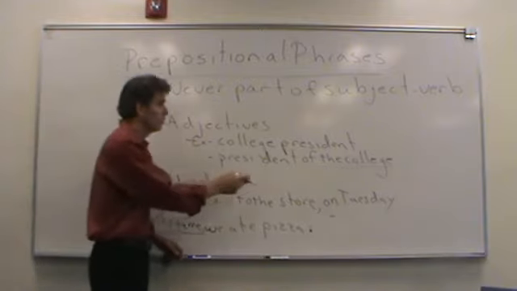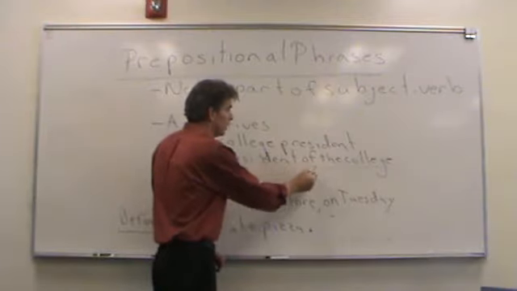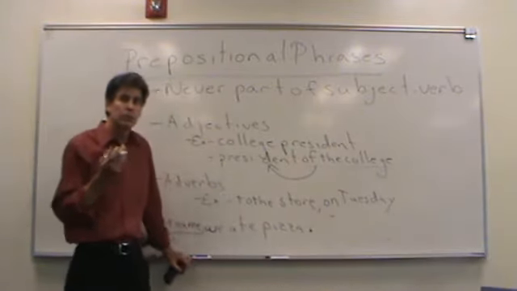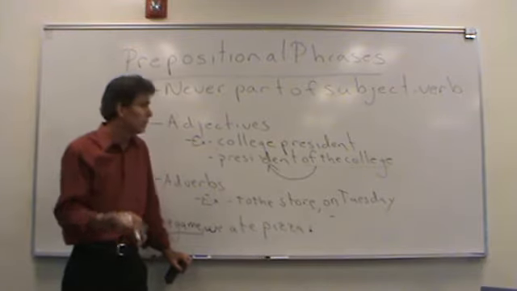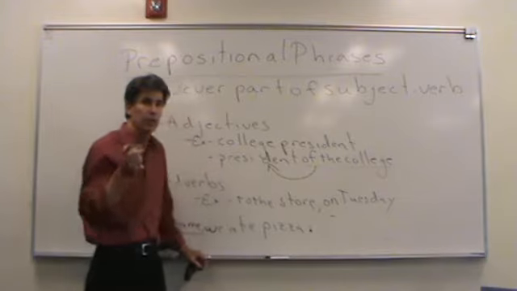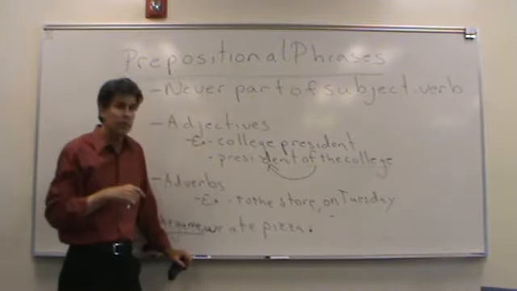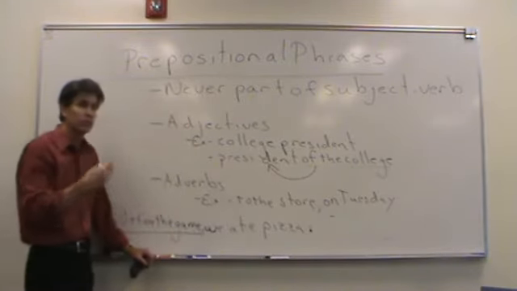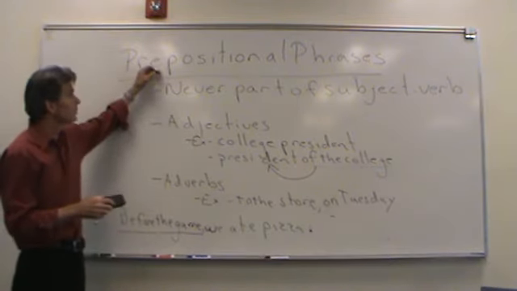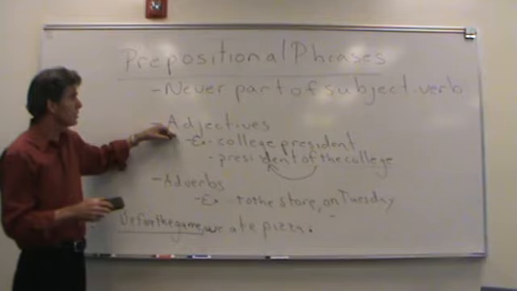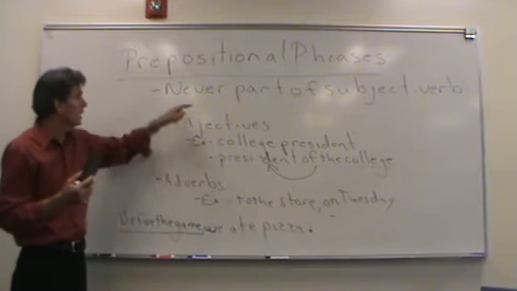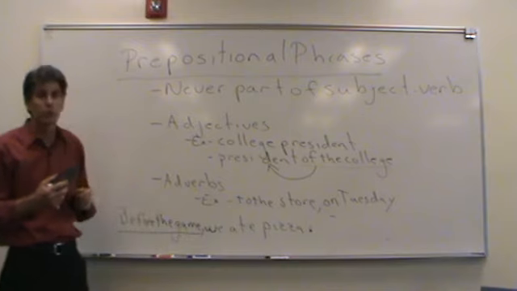Notice this one is an adjective. It must be tied onto the end of its noun. When a prepositional phrase is functioning as an adjective, it comes at the end of its noun, and it must be there and it cannot move. When it's an adverb, it can move throughout the sentence most of the time. So understand that about prepositional phrases. They function as either adjectives or adverbs. And very importantly, they cannot be part of the subject or the verb.